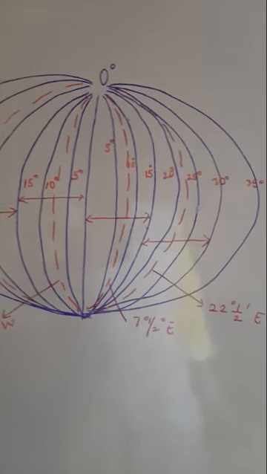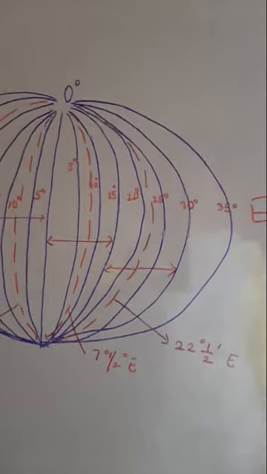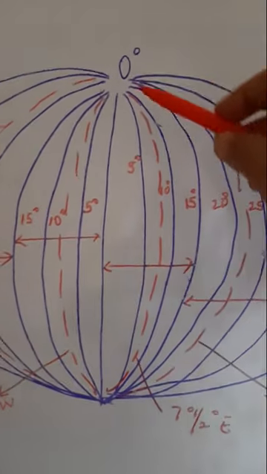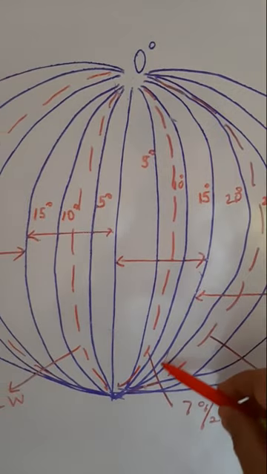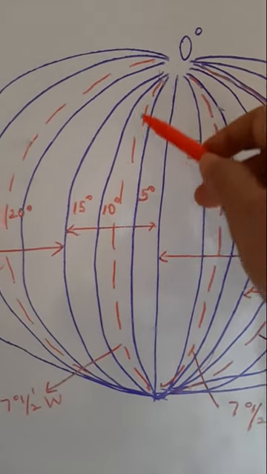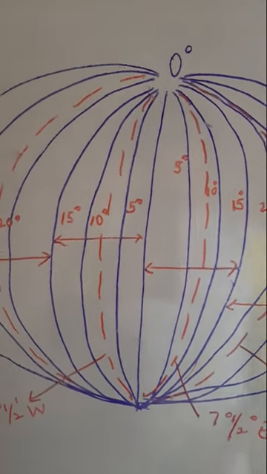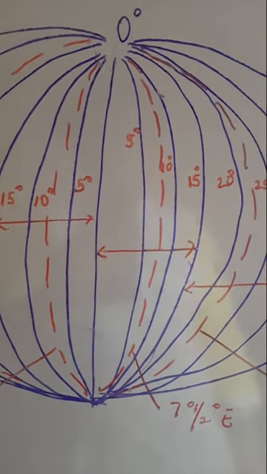Now children, you will find that I have drawn this red dashed line. So what is this dashed line? This dashed line is the central meridian.